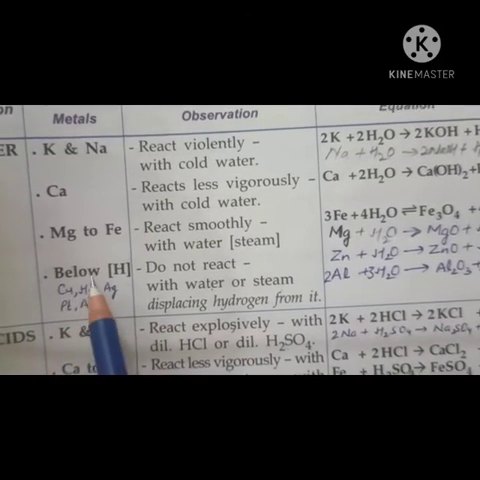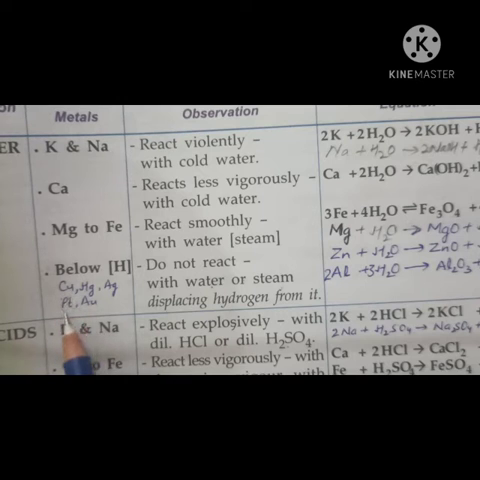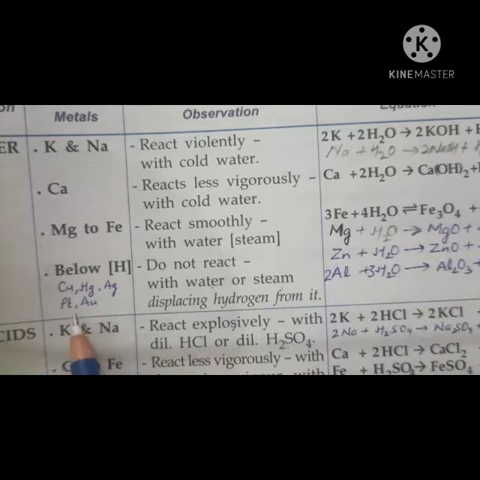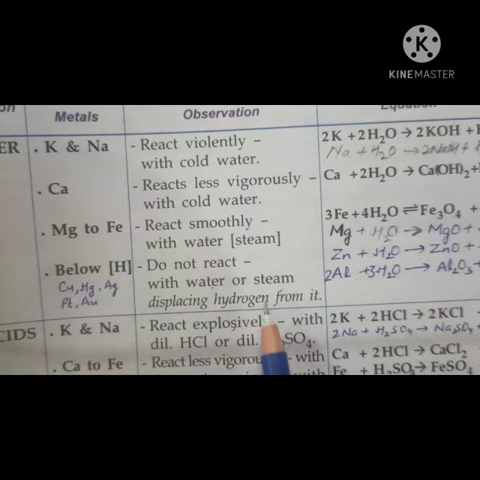But the metals which are below hydrogen, means your copper, mercury, silver, platinum and gold. Actually platinum and gold are called noble metals. So these two, platinum and gold, don't react with water, air and acids. Right, but copper, mercury and silver also do not react with water or steam. That means they don't give out hydrogen gas because they don't react with water or steam.